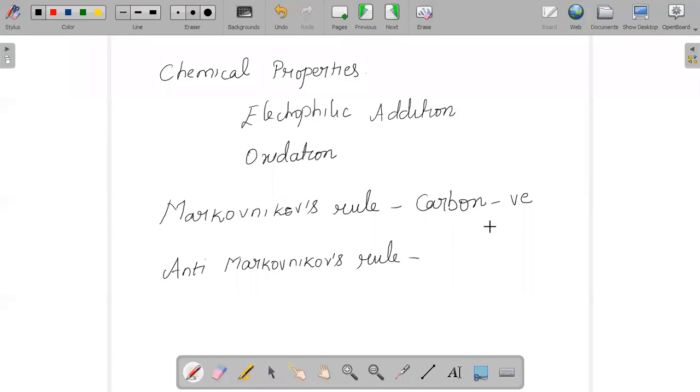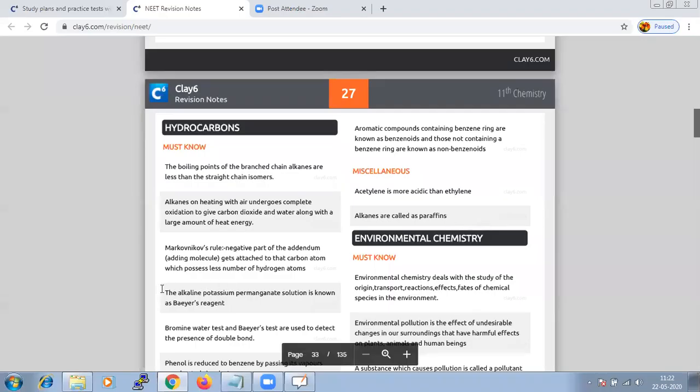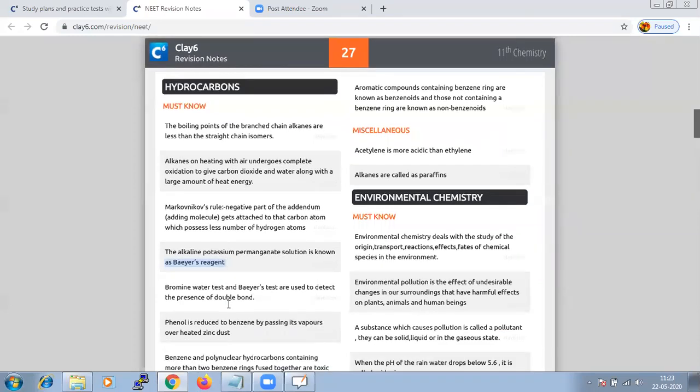It's a well-known fact. And whenever we are talking about a term, we call it Baeyer's reagent, the alkaline potassium permanganate solution. And this one, bromine water test or Baeyer test, we are using to detect the presence of double bond. It is a method which is being used to detect the presence of double bond.